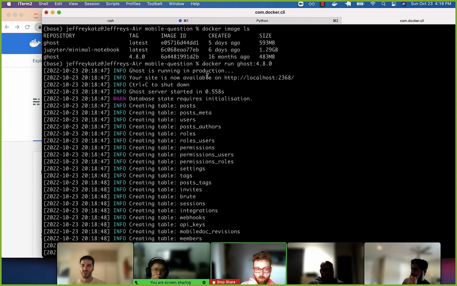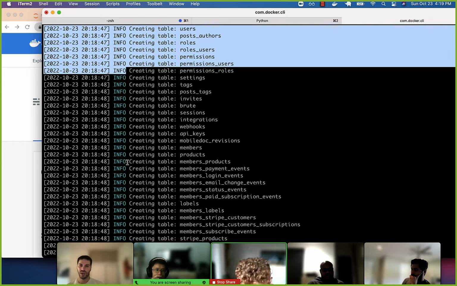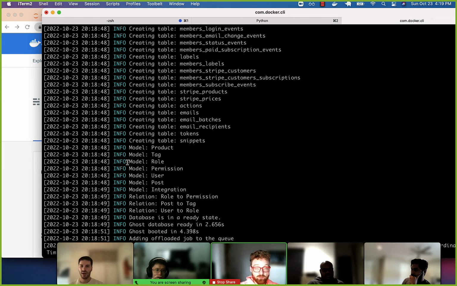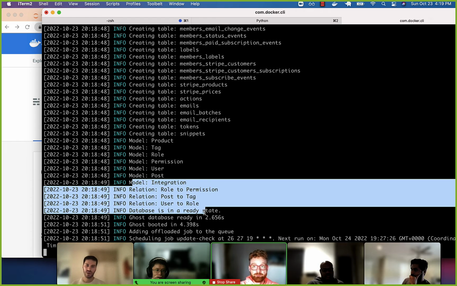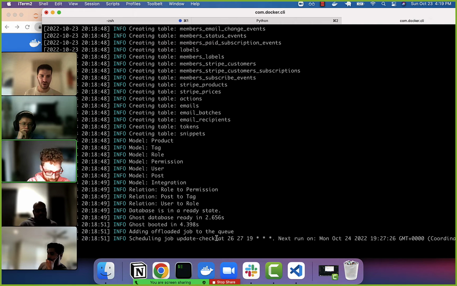Take a look. It looks kind of like Flask, right? Ghost is running in production. Look at this. It's creating various tables for us. So it's not only downloading and using the right database, but also doing the setup in terms of creating the related tables. Any permissions are set for us. And look, it ran some sort of scheduled job, like a cron job, meaning I guess every week or day it does something. Maybe it emails people. Potentially it does that, right? So a lot of things are just happening for free.